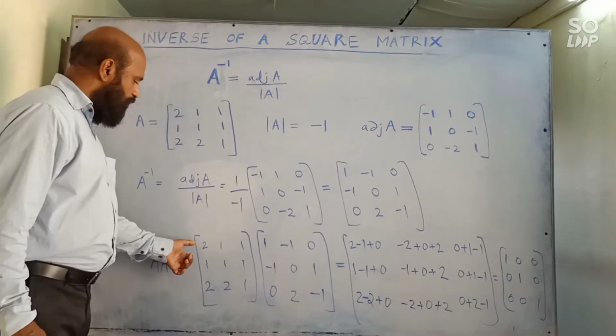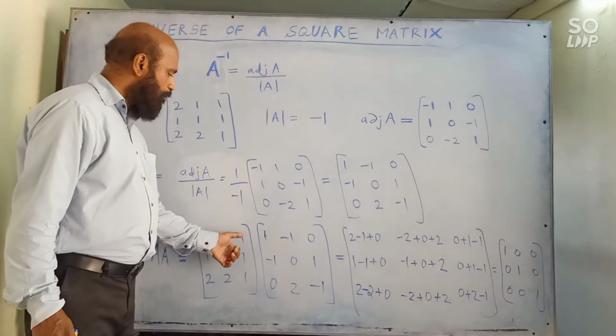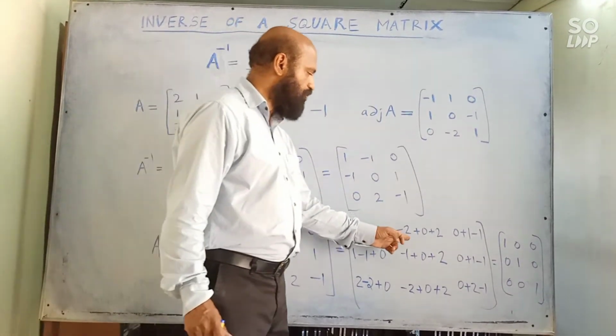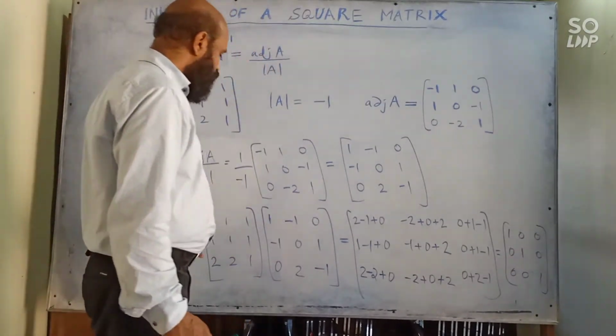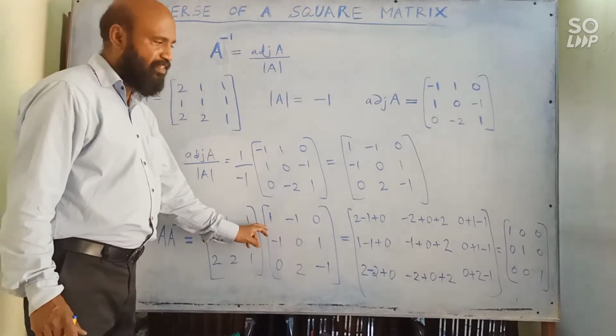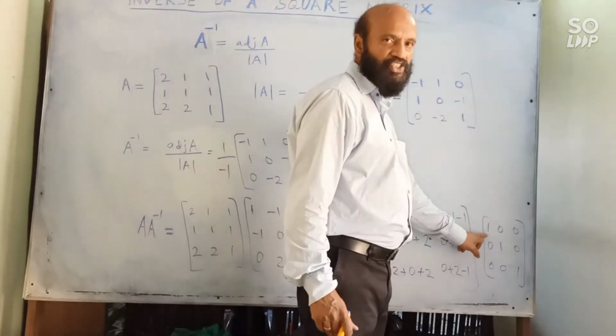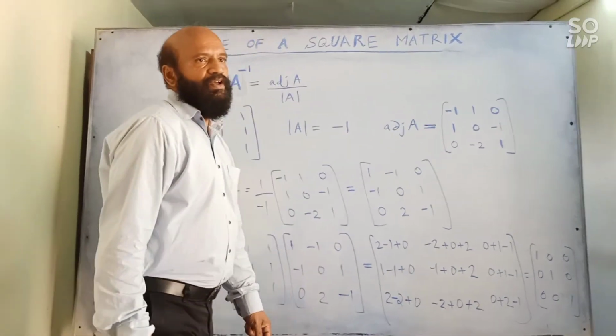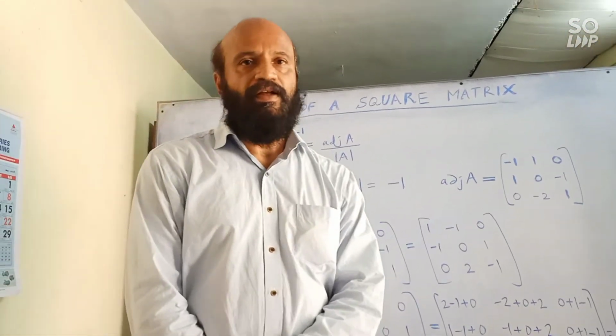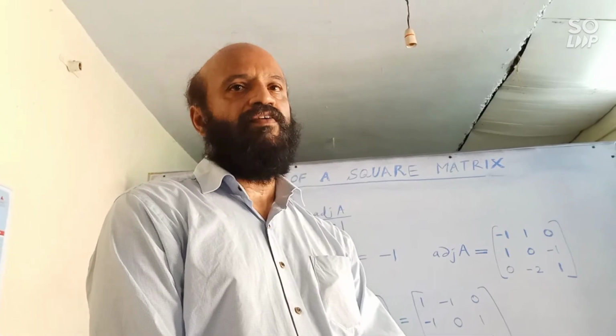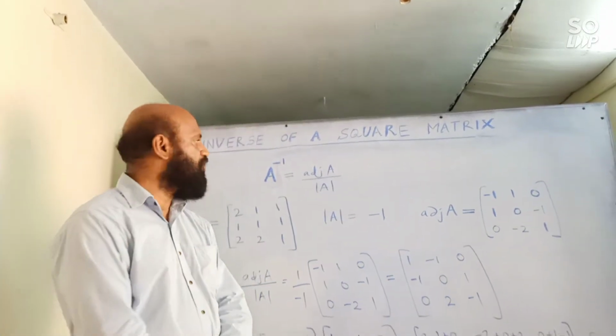Similarly, you multiply this row by this column. You will get this. So you complete this multiplication of these two matrices. Finally, you will get an identity matrix. So now we know how to find out the inverse of a matrix. I will give you a sum for your practice.